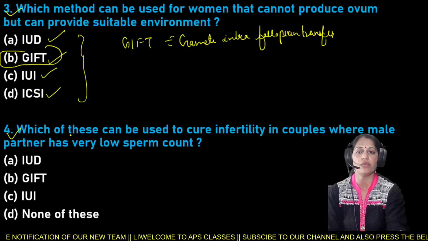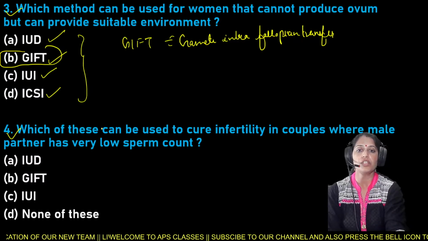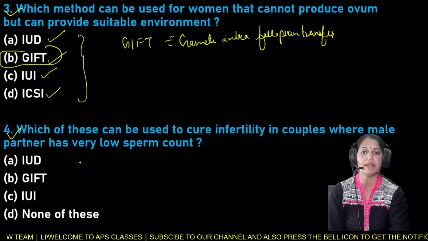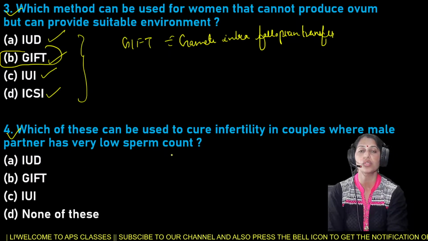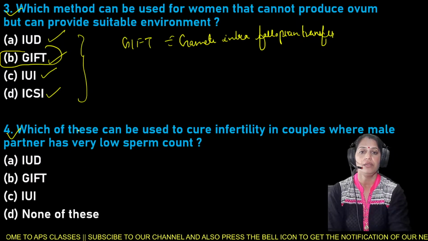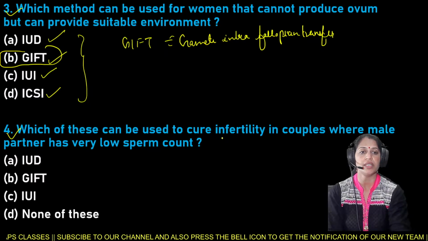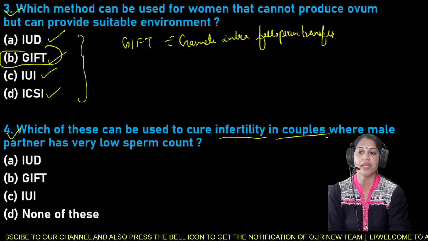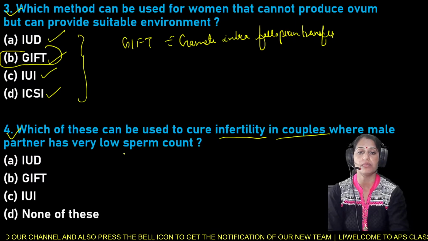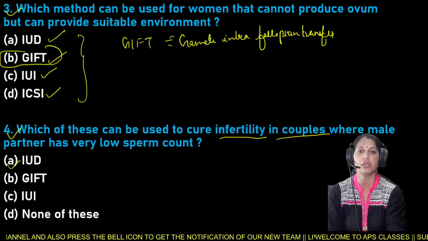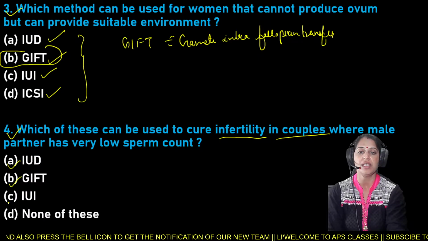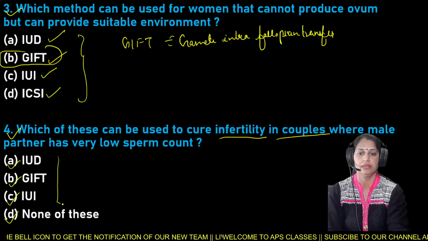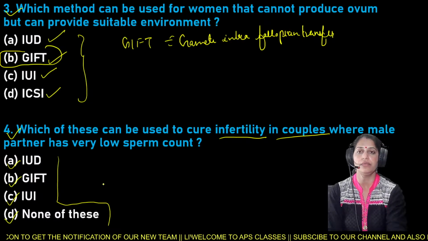Next is your question number 4, and your question number 4 is which of these can be used to cure infertility in couples where male partner has very low sperm count? Which of these can be used to cure infertility, especially in couples where male partner has very low sperm count? Option A is IUD, B GIFT, C IUI, and D is none of these. So here it is your question number 4.